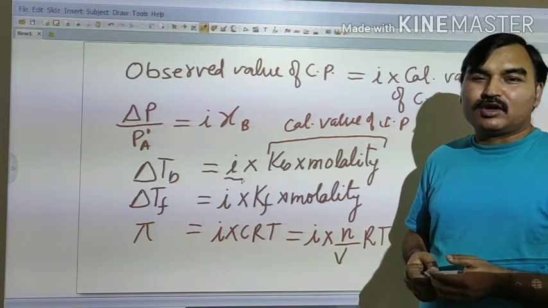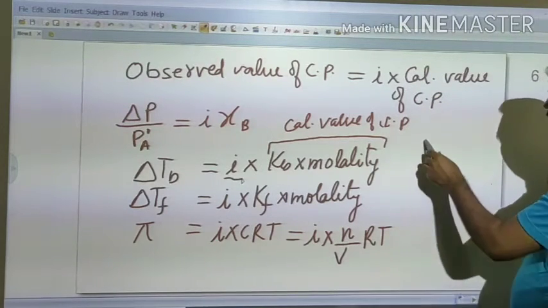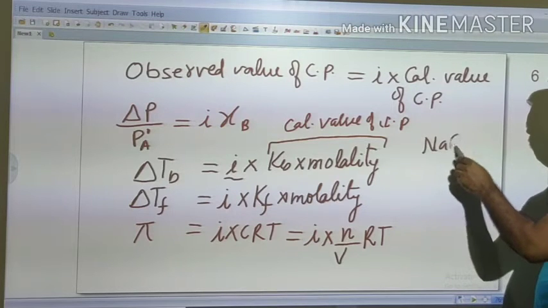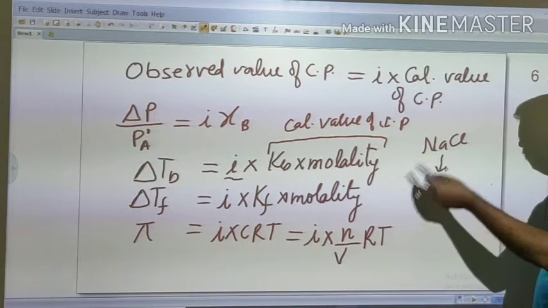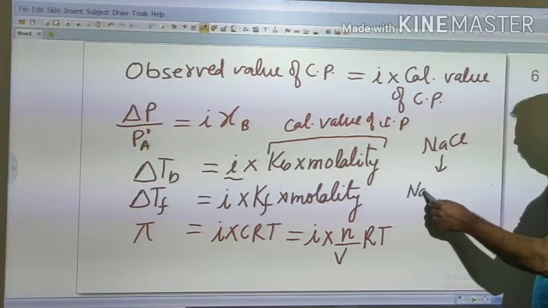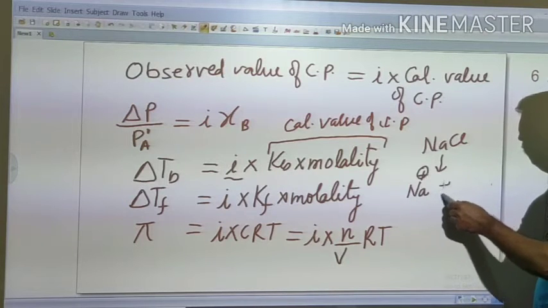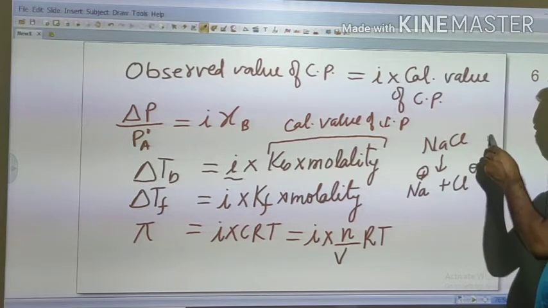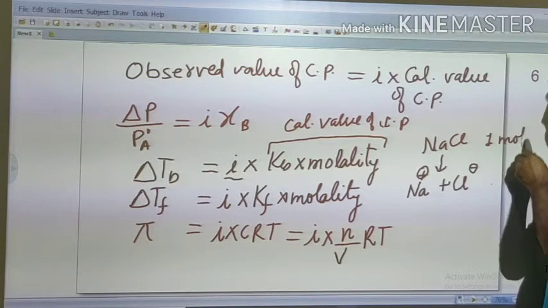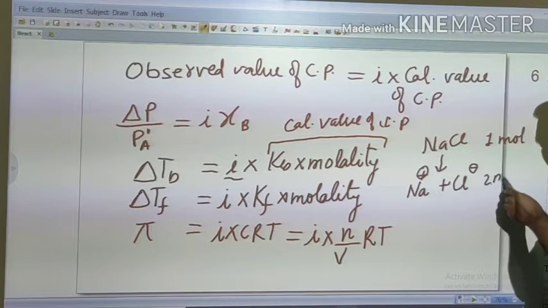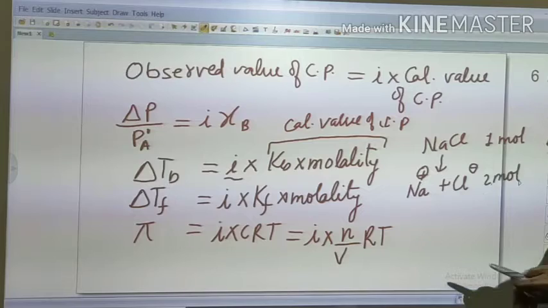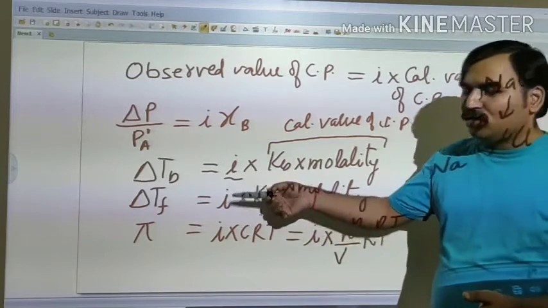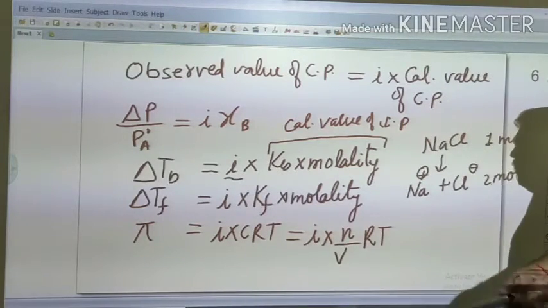And it is not always twice for the formula of an electrolyte. Suppose we have NaCl, if it undergoes 100% dissociation, then we have twice the number of particles. So if we take 1 mole, then the effective number of particles will be 2 moles, and then we can make i equal to 2. But it is not always.